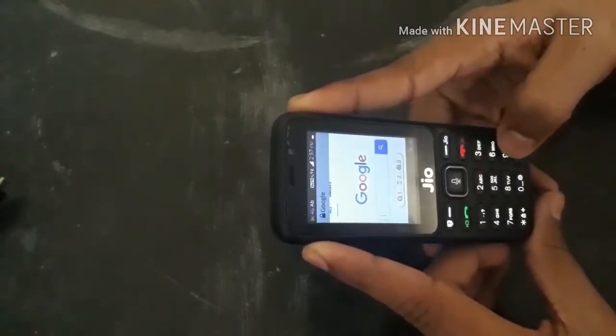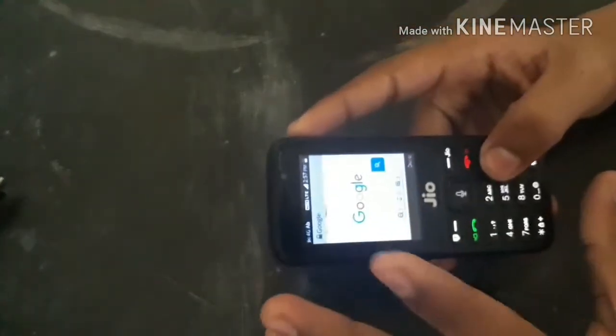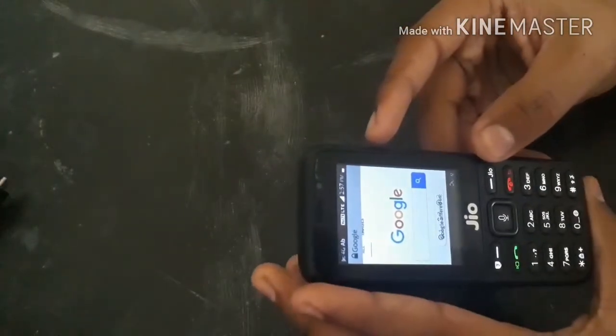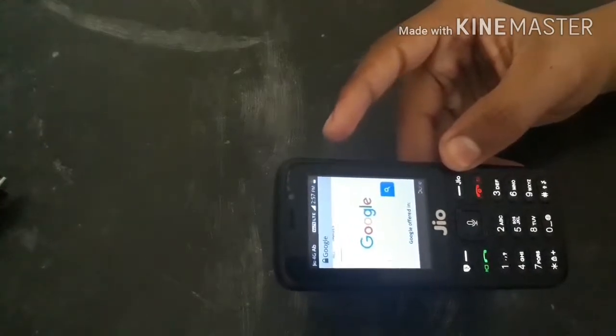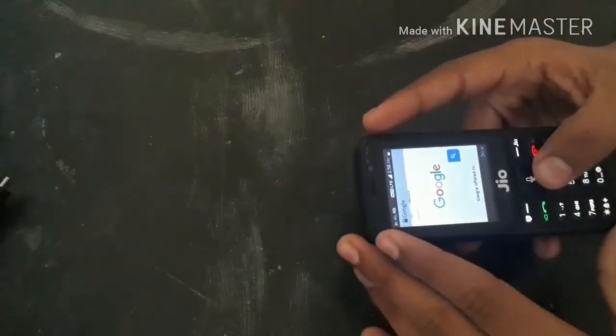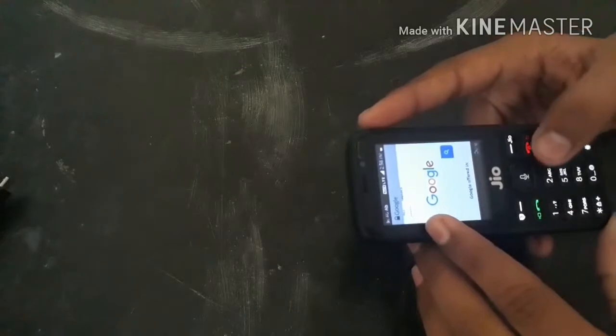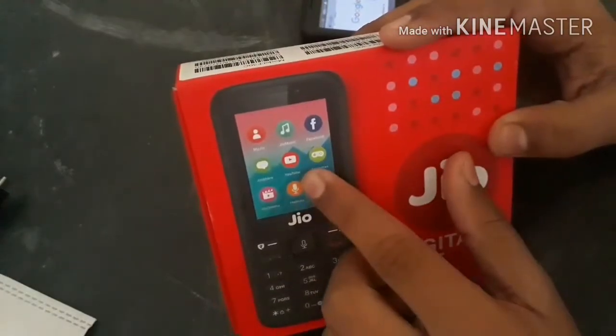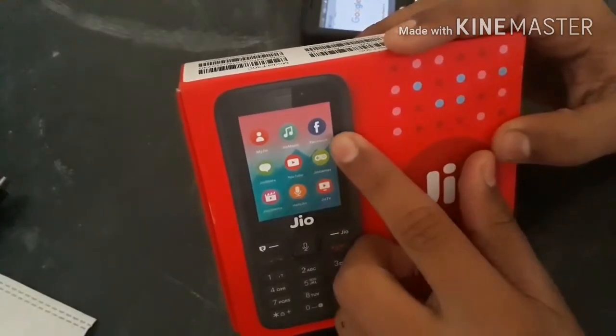Let me try. It has not a YouTube app, so if you want YouTube on this phone, then there is no option for YouTube. As you can see on the box, here is the YouTube logo, and also of Facebook.